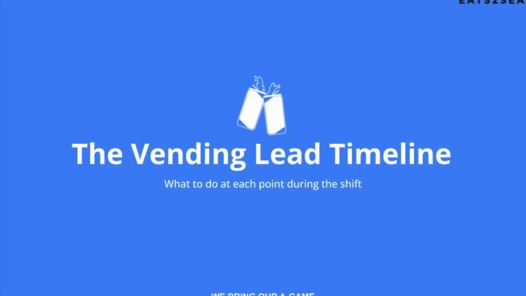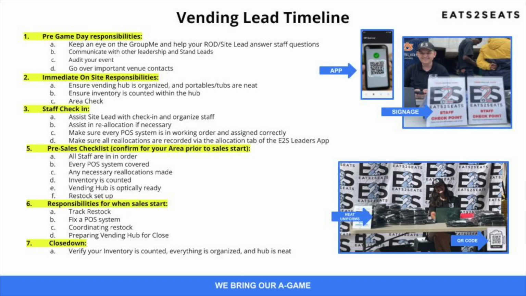Next, let's review the vending lead timeline. Key timeframes for you as a vending lead are pregame day responsibilities, immediate on-site responsibilities, staff check-in, ensuring your pre-sales checklist is done properly, during sales responsibilities, and closedown responsibilities.